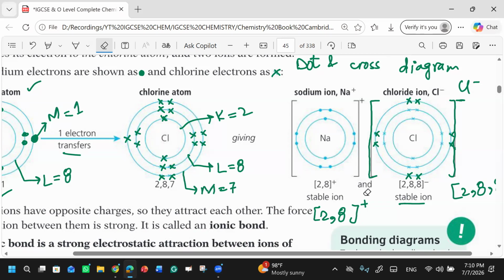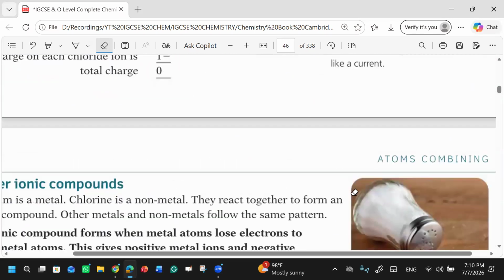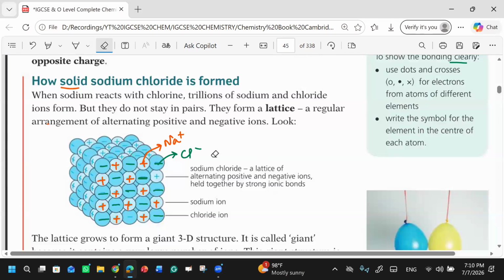This is a concept we will discuss in the chapter on atomic sizes, but right now I am just telling you the idea. When something has more, it will look big, right? Chlorine has gained one extra electron and becomes chloride ion.